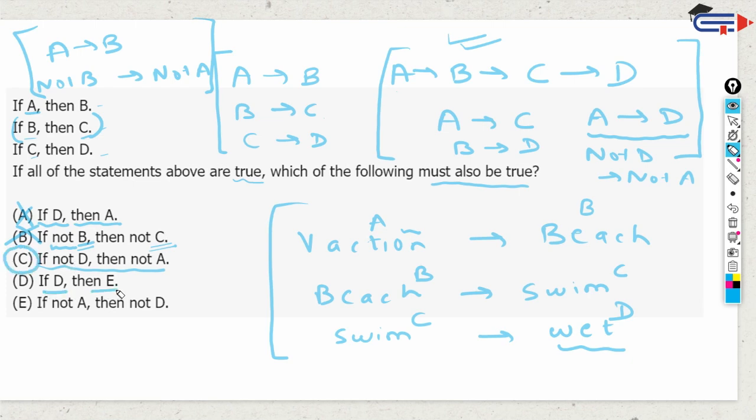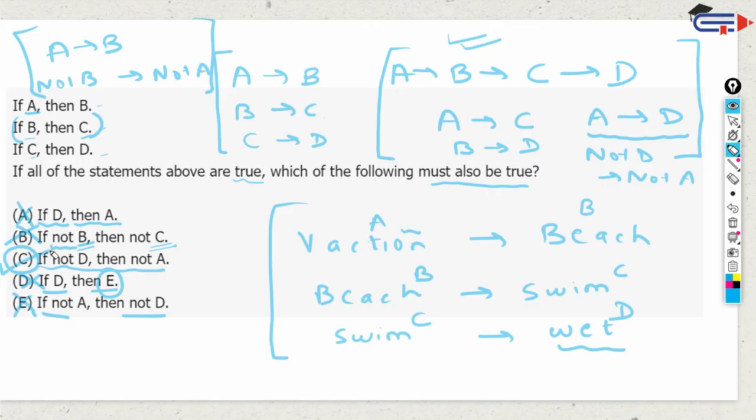If D, then E. I don't have any information about E. I don't know why they have this. It's a very silly answer choice, but be very careful. Many times, when you have A, B, C, D and everything, you might read it slightly differently, and you might say maybe this is A or B or something. So be very careful. This completely cannot be inferred. If not A, then not D. Again, the same thing. If I'm not on a vacation, then I cannot be wet. No, that's really silly. I could be wet in any other way that's not related to vacation. So that's out.